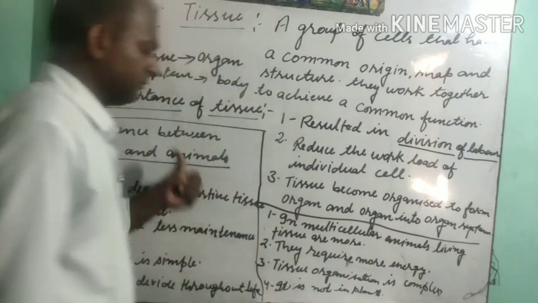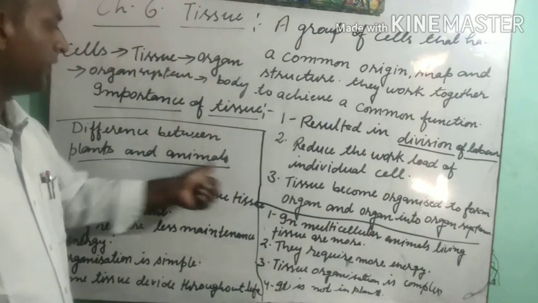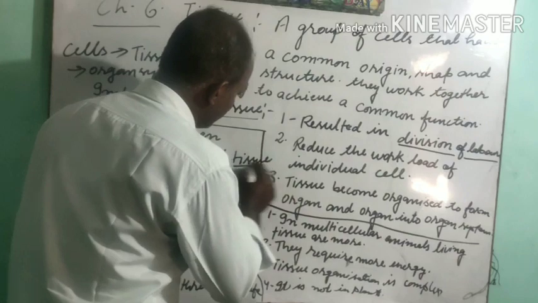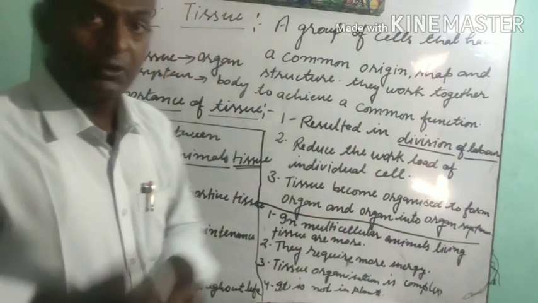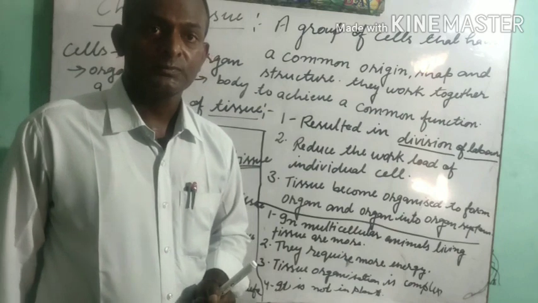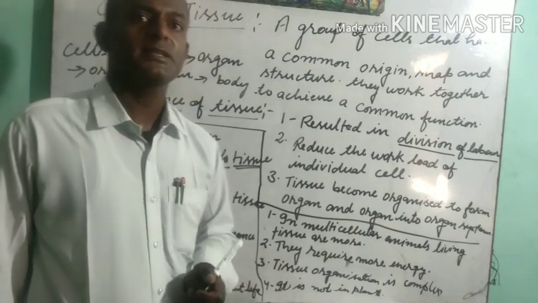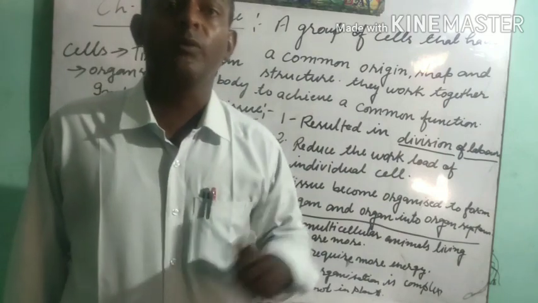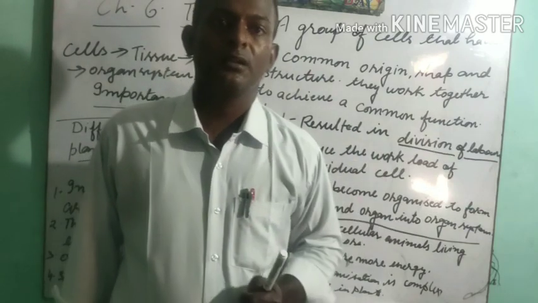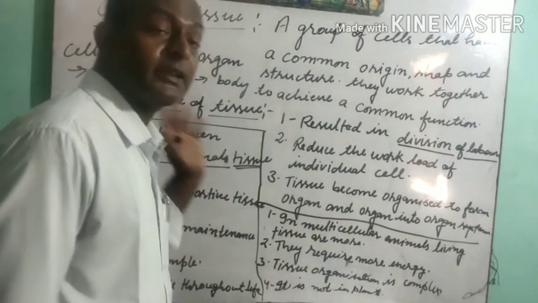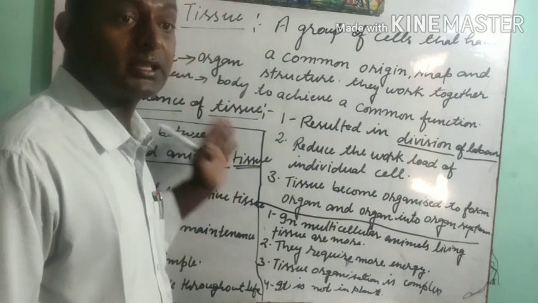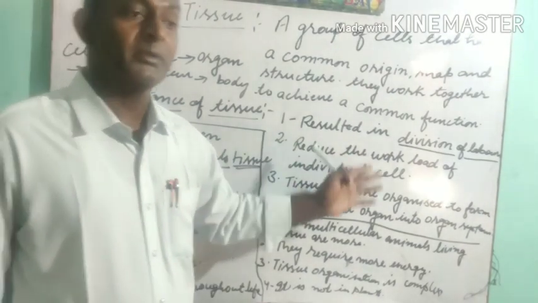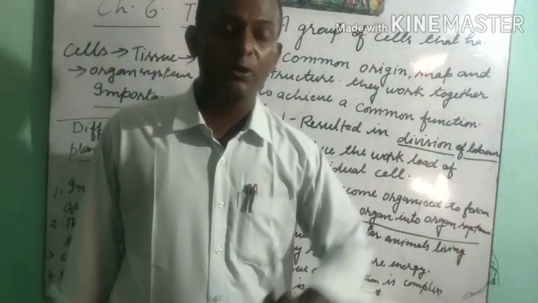There is a difference between plant and animal tissue. What are the common differences? We know about plants and animals. The very first difference is that we have studied that plants are autotrophic, whereas animals are heterotrophic. Plants are autotrophic because they can prepare their food in the presence of sunlight due to the presence of chlorophyll. But animals are heterotrophs. They are not able to prepare their own food.